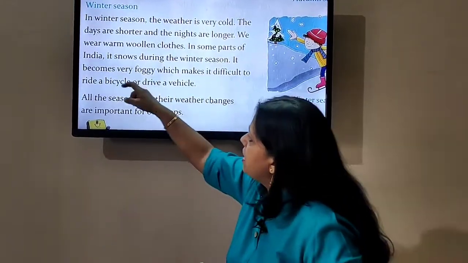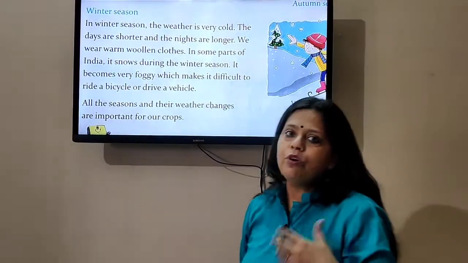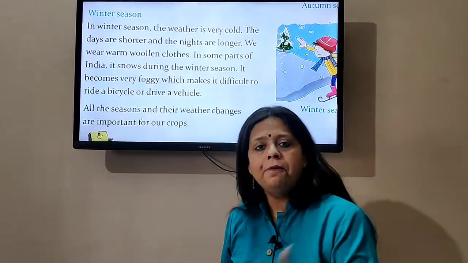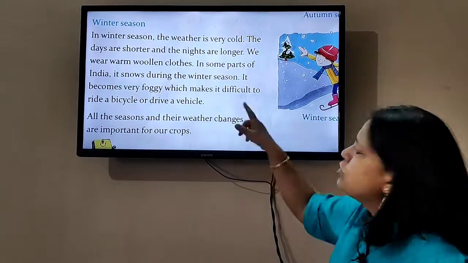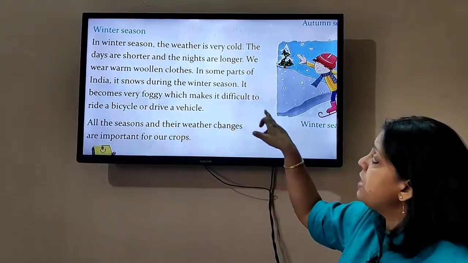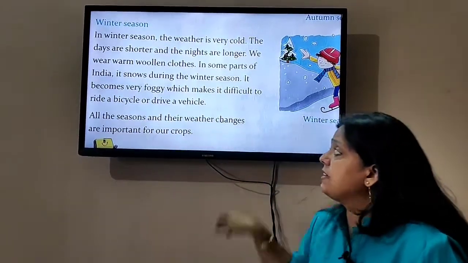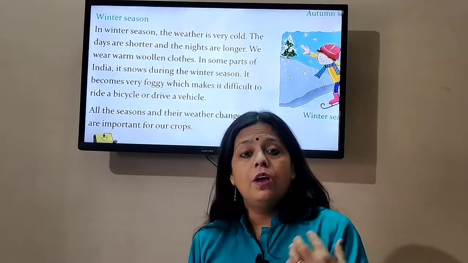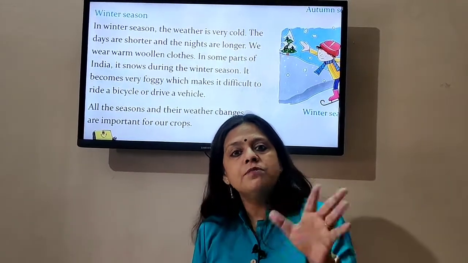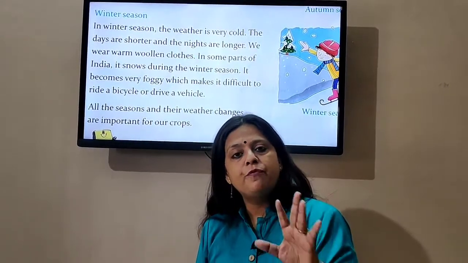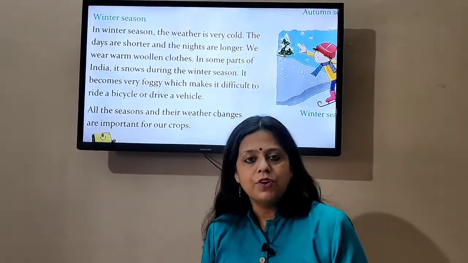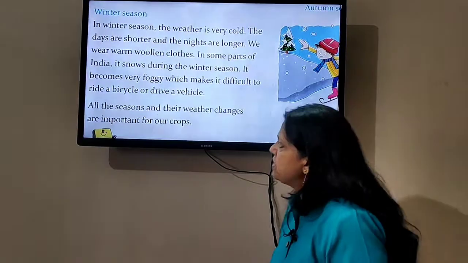In some parts of India, it snows during the winter season. That you all know, that in the north, up in the hills, in the mountains, it snows during the winter season, right? It becomes very foggy, which makes it difficult to ride a bicycle or drive a vehicle. Normally, in winters, early morning or during late evenings, it becomes very foggy. Whenever your father takes the car out, you can see the fog on the glass, right? So it becomes very foggy in the winter season.